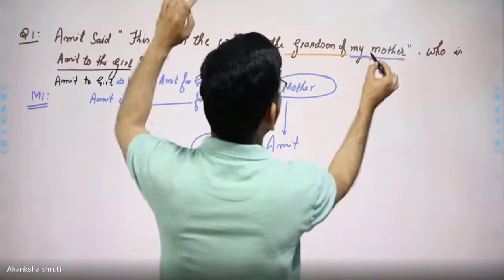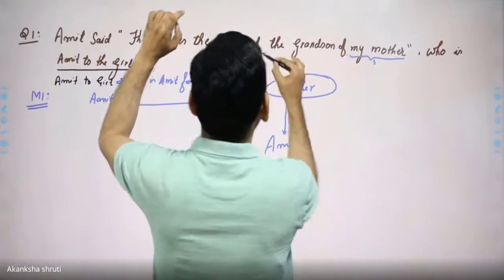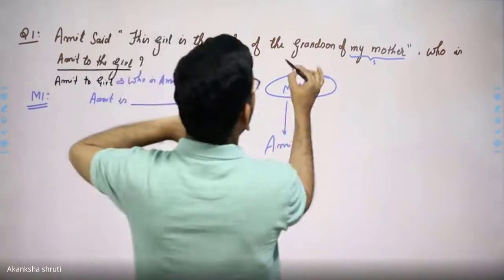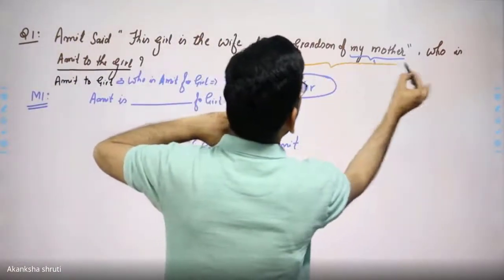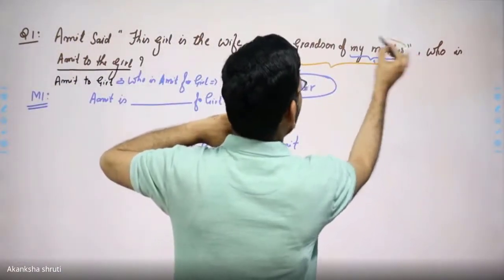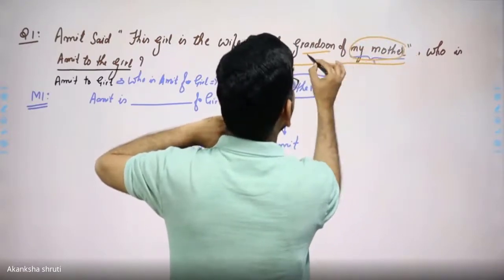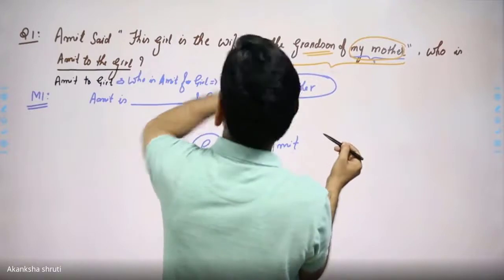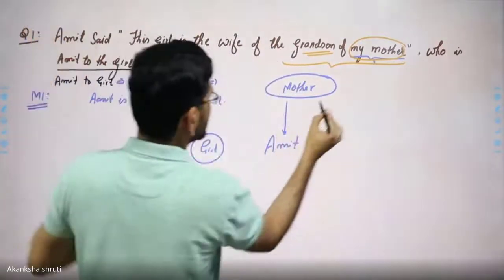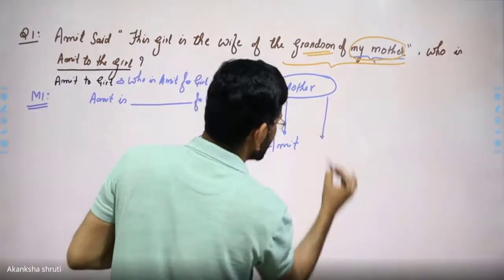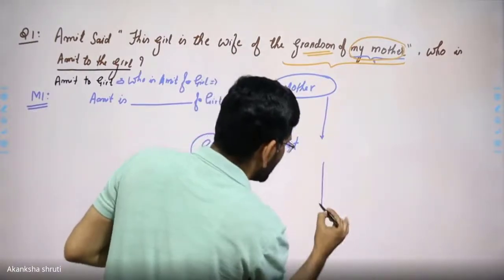After drawing this, we need to go for the other part, grandson of my mother. This my mother is already drawn. So we need to draw the grandson of this mother. Grandson of mother will be 2 generations below.